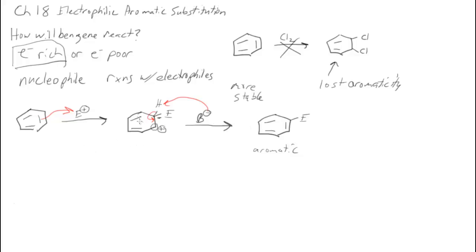We can also think about whether or not this first step is likely. Why is this a good intermediate? Well, we have a positive charge on it, and we have 2 other pi bonds. Okay, so if I look at this, the entire molecule is not conjugated at this point because there's an sp3 hybrid where the hydrogen and the electrophile both are. But outside of that, the rest of the molecule is conjugated. So I will start with the same structure.